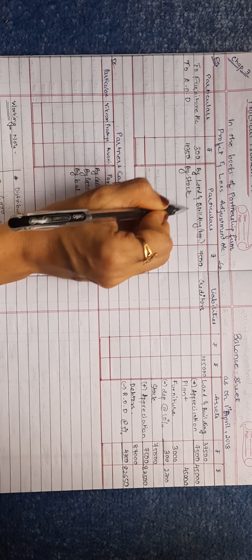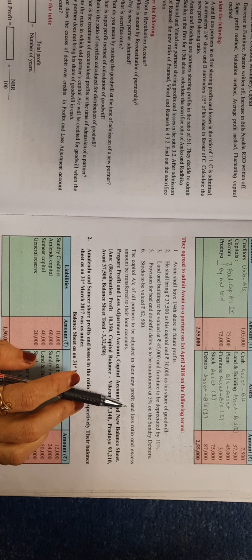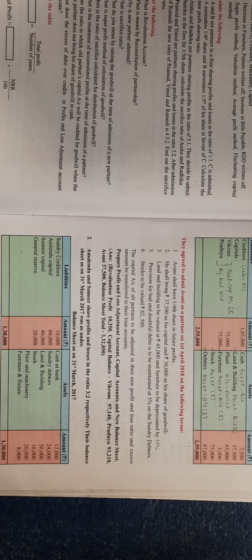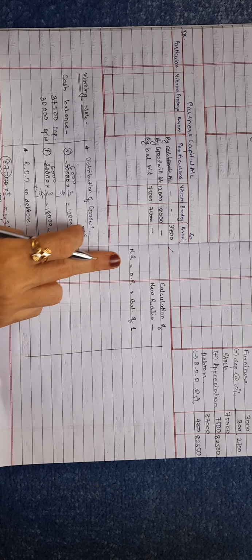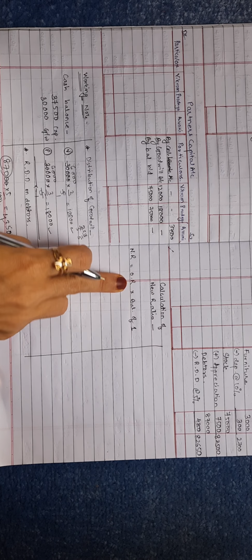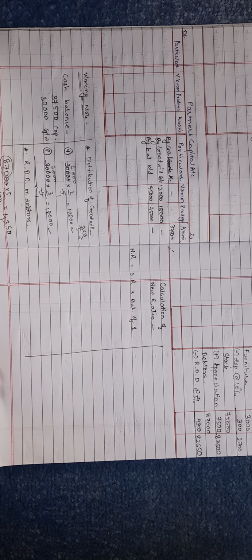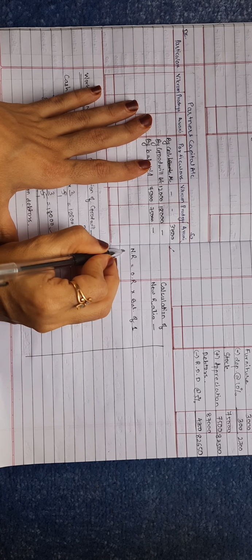After this, the capital account of all the partners is to be adjusted in the new profit ratio. So we have to calculate the new ratio of it. We have already seen how to calculate the new profit sharing ratio, no? If not, refer to the video link given in the description. Show the working note for the calculation of the new ratio. New ratio is equal to old ratio into balance of 1. First of all, we'll find the balance of 1.